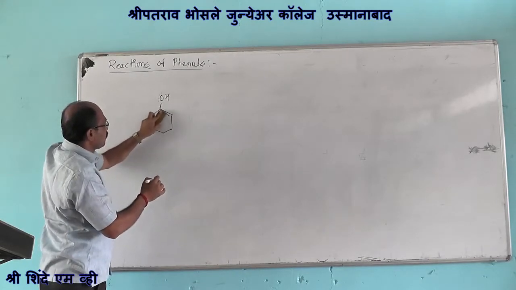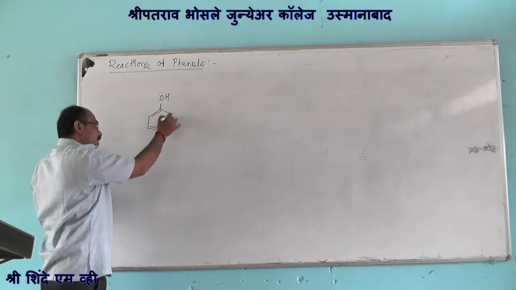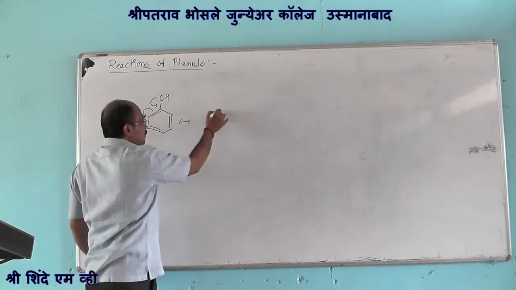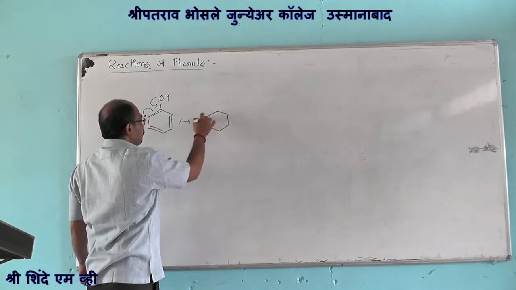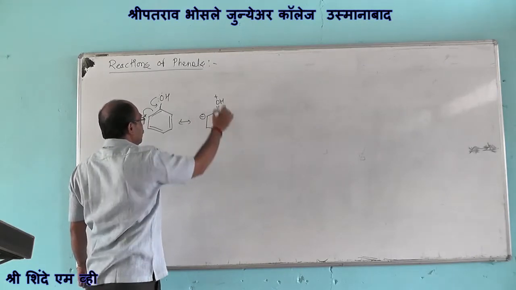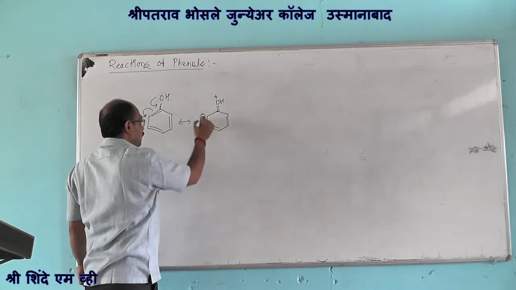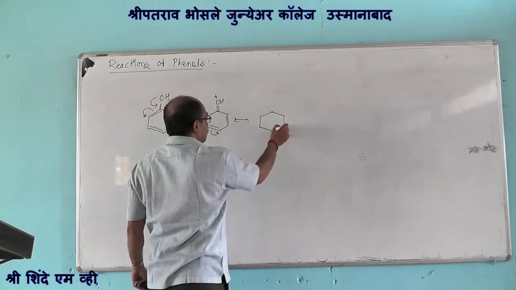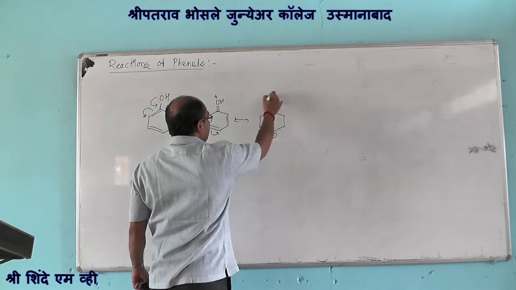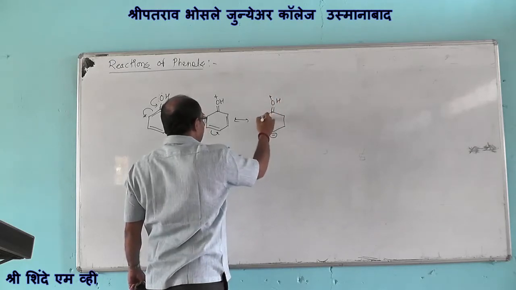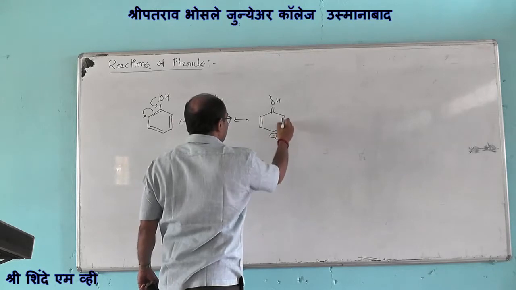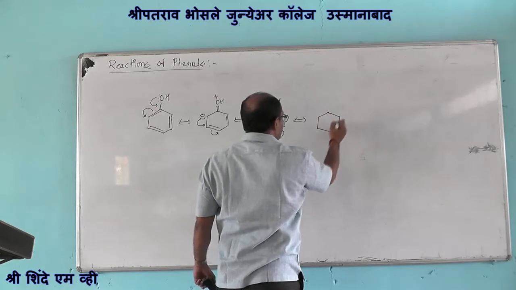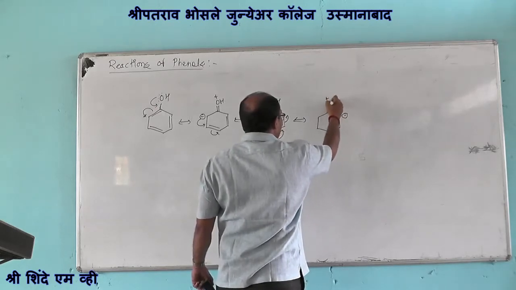Phenols undergo electrophilic substitution reactions more easily than benzenes. These have the formation of electron density at ortho and para positions, as we observe there.